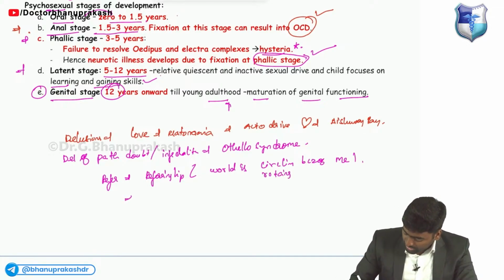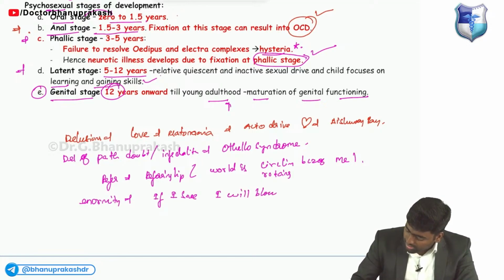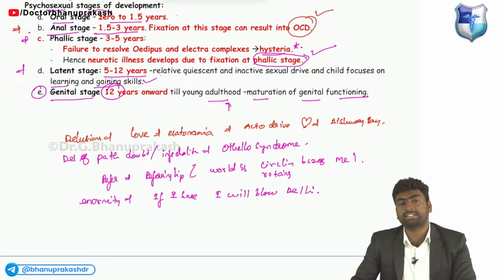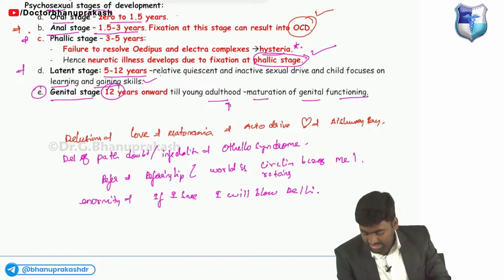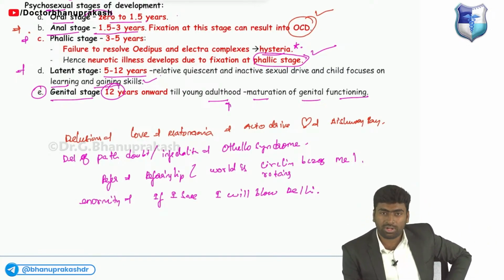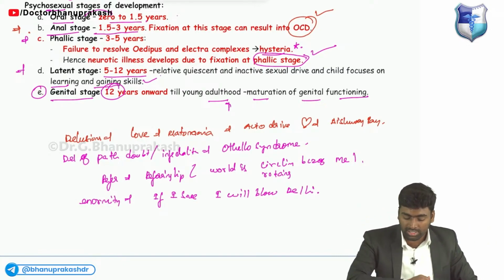And delusion of enormity: if I sneeze, I will blow up Delhi, so I will sneeze very calmly. So these are the delusions: delusion of love, delusion of infidelity, delusion of reference, and delusion of enormity. Just remember all these delusions.